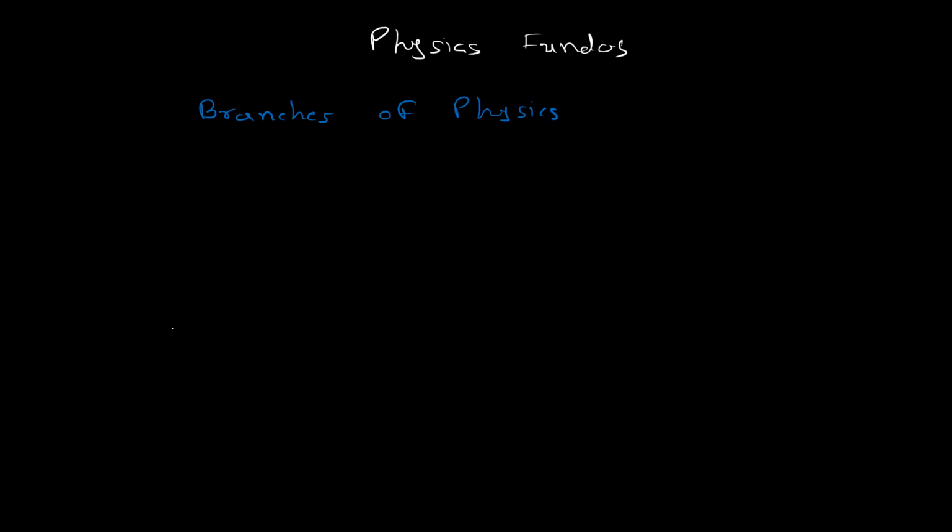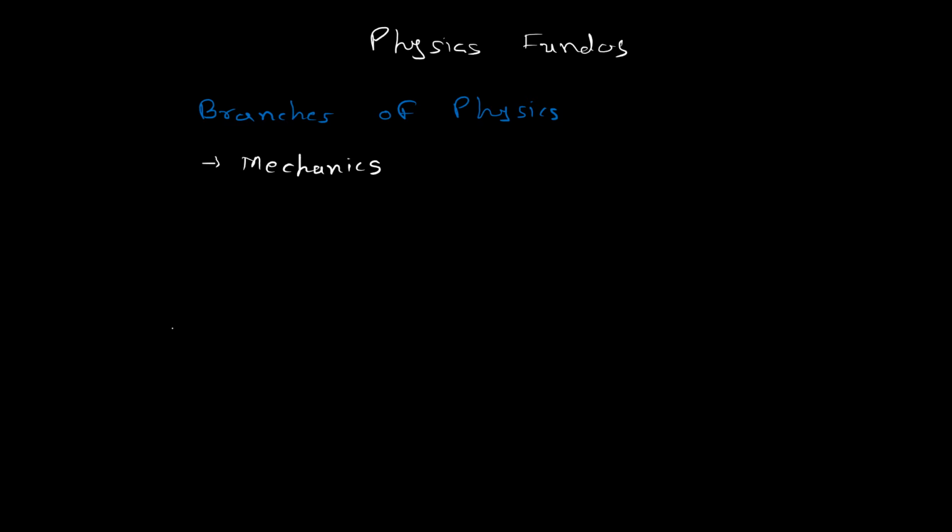There are some very common branches of physics. The first one is mechanics. Now what is mechanics? The study of an object and its nature, with and without the reasons, is called mechanics. I'm repeating myself.